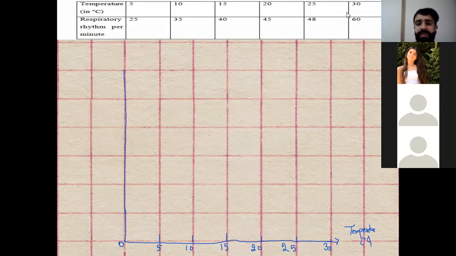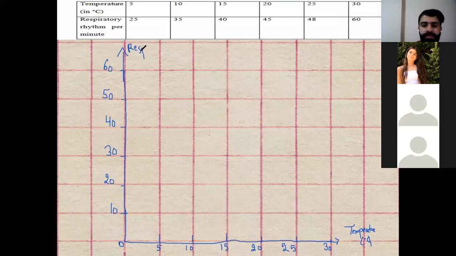They said every 1 centimeter represents 10. So I move 10 by 10. This is 10, this is 20, this is 30, this is 40. Hassan, is everything clear? This is 50. Okay, keep with me, Hassan. Your turn is next. This is 60. And you have to put the title, Respiratory Rhythm per minute.